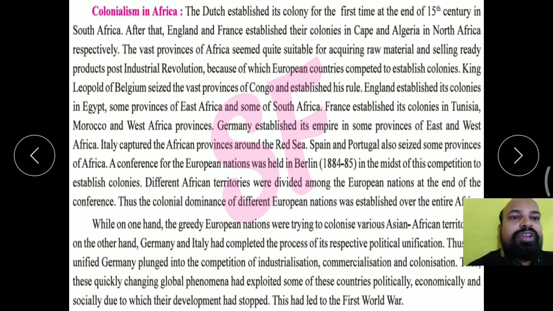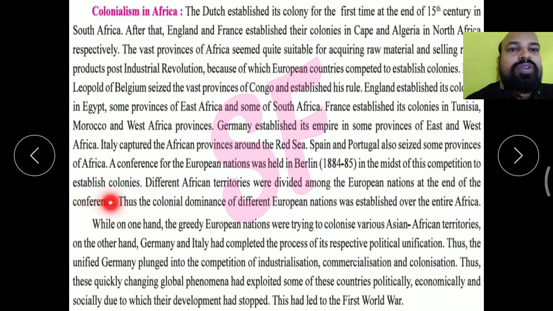So a conference of the European nations was held in Berlin in 1884 to 1885 in the midst of the competition to establish colonies. The different African territories were divided among the European nations at the end of the conference. They divided it among themselves, thinking this was their father's wealth.